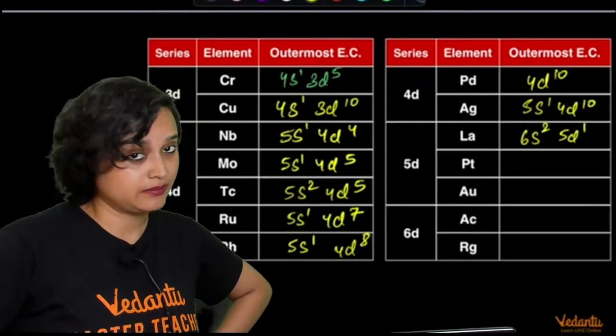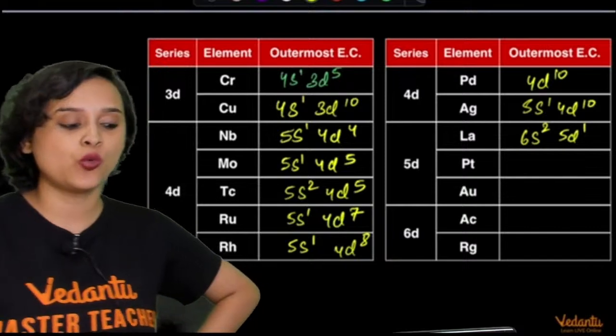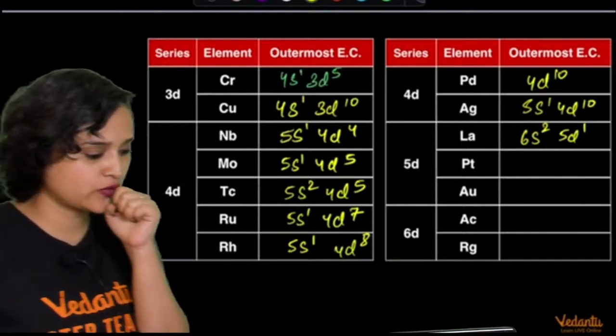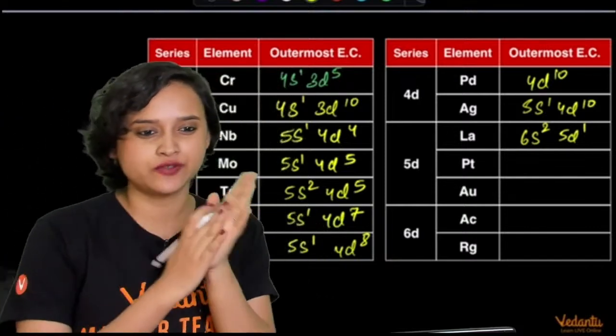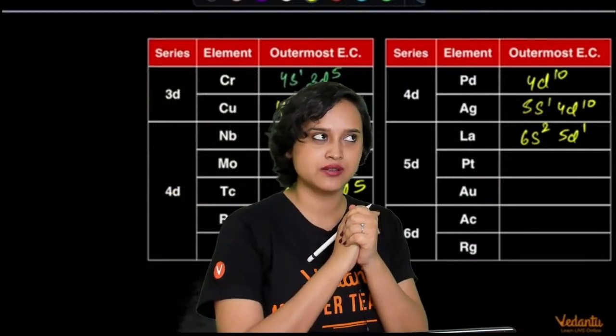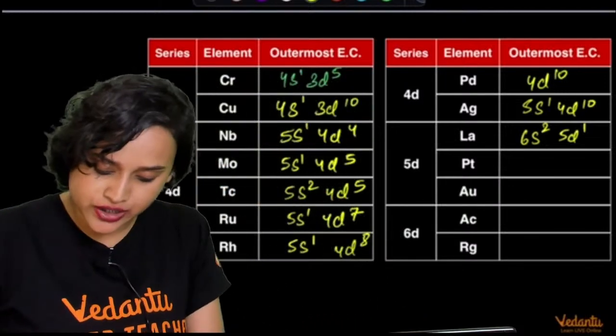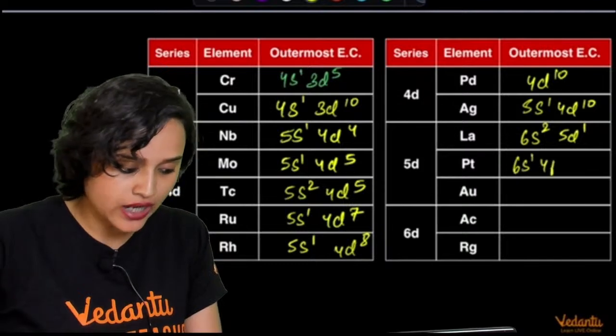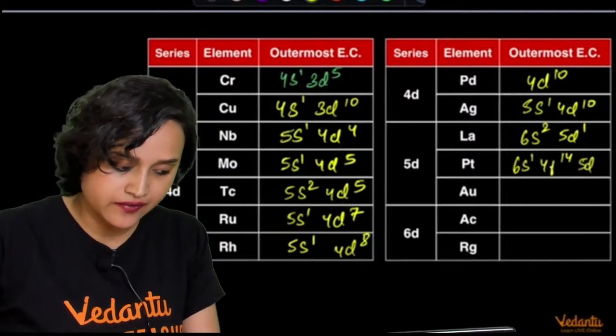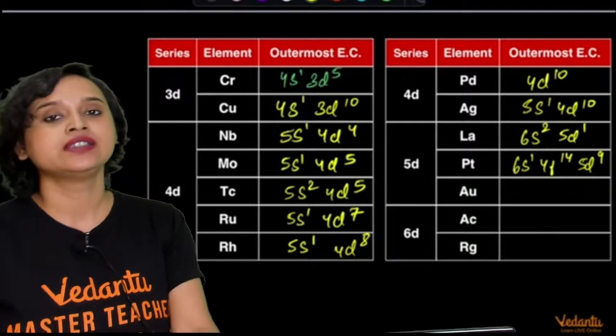Then what do you have? Platinum. Platinum is also exceptional. What was platinum's? I have forgotten. For platinum, 4f also gets introduced here, no? So 6s1 4f14 5d9. Then you have gold.